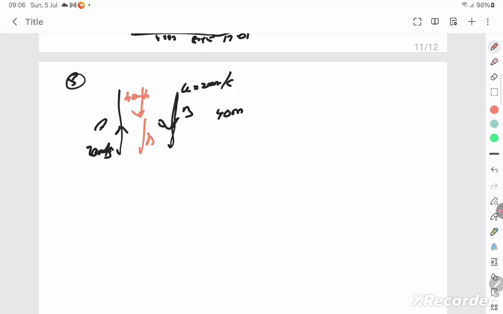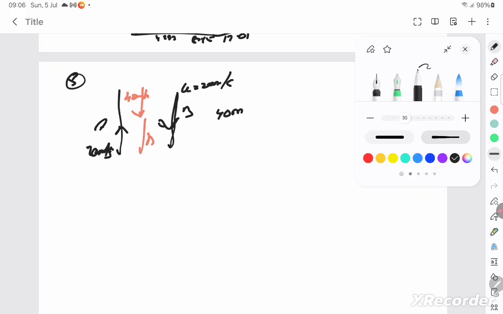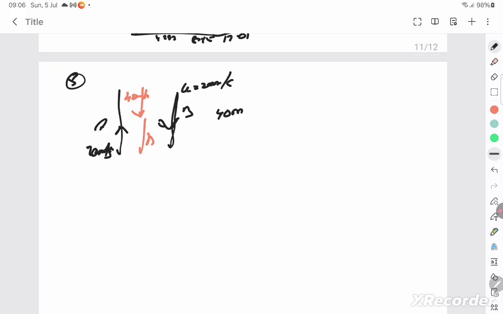So the distance s is equal to ut plus half at square. For this journey, h is equal to ut plus half at square. ut is 20t, gravity is minus, half gt square.